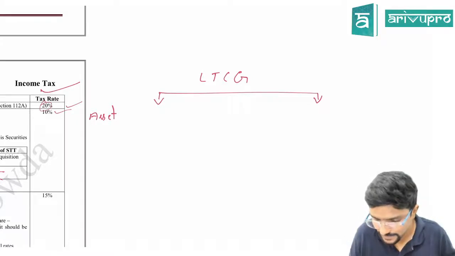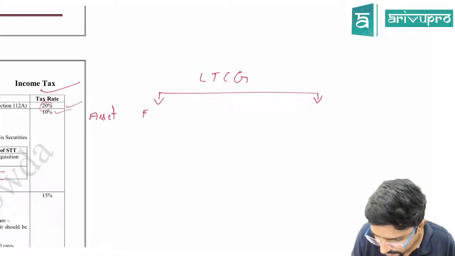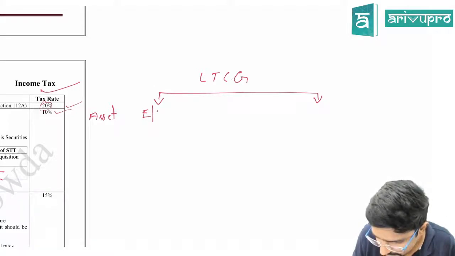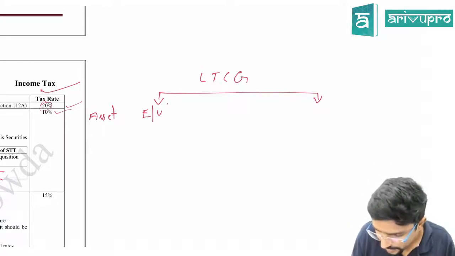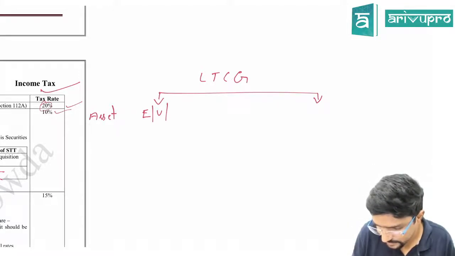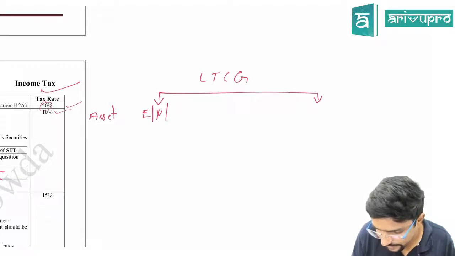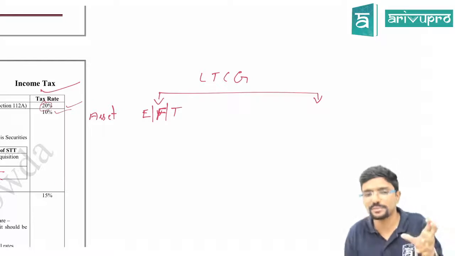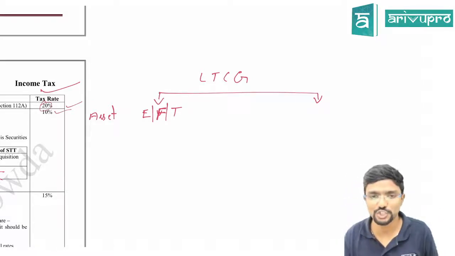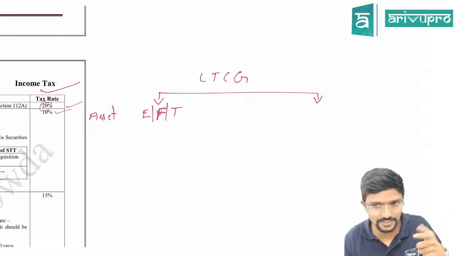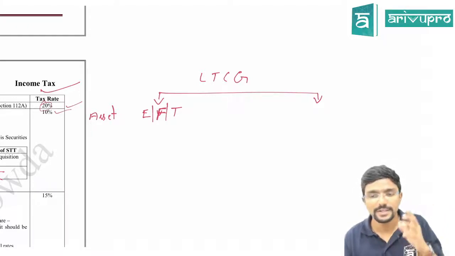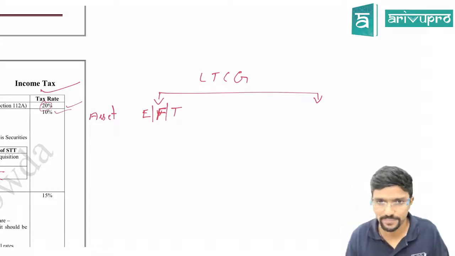If the asset is an equity share, units of equity oriented funds, or units of business trust. I will write EFT, the short form. F is the funds, T is units of business trust.